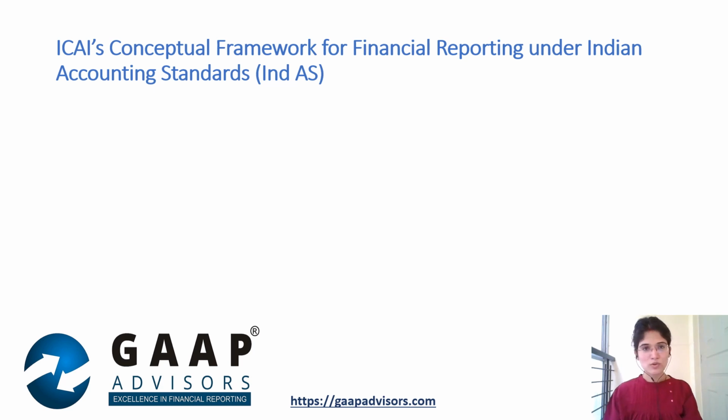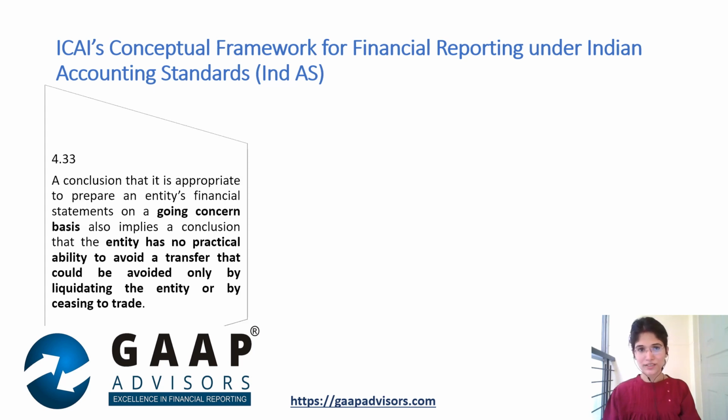Friends, let's now have a look at the requirements of the conceptual framework for financial reporting under Ind AS, which is issued by the ICAI. Going by the framework, the liability must be recognized at the end of the third year, that is financial year 2021, if the company uses going concern basis of accounting.